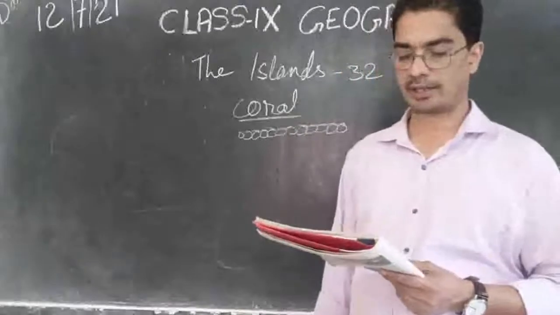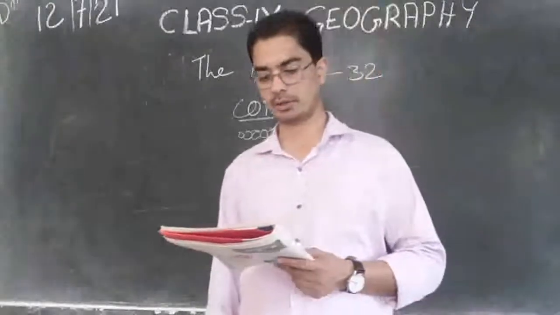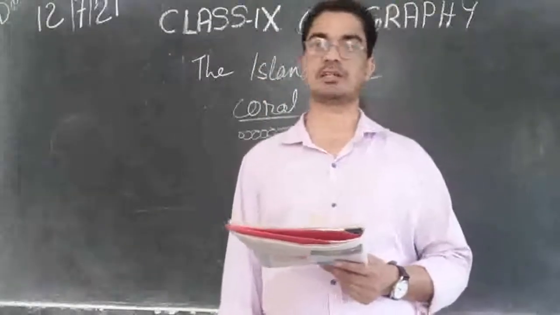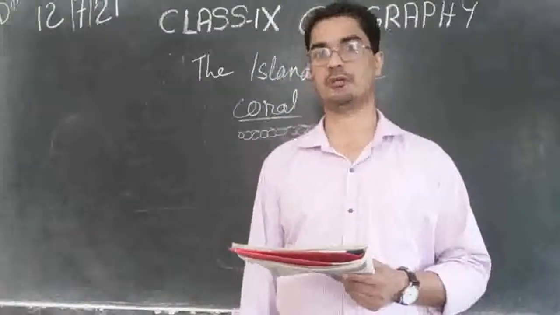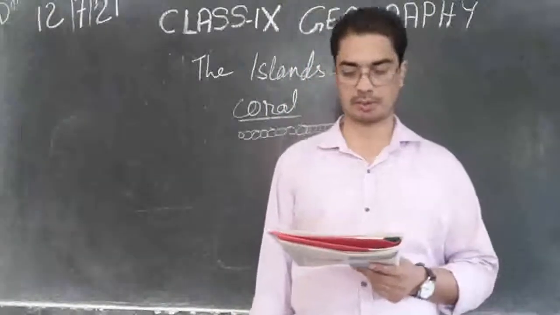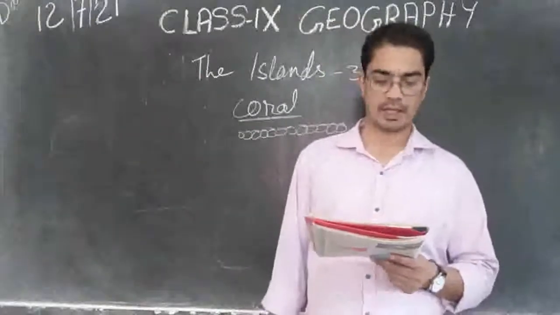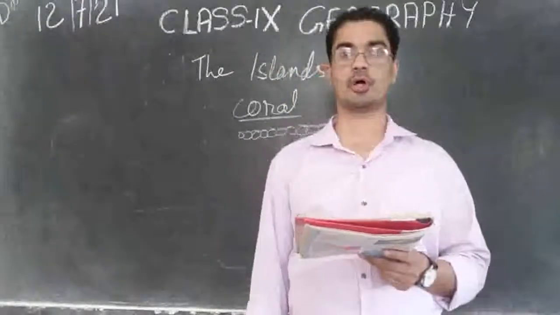And these are the Andaman and Nicobar Islands. They are bigger in size and are more numerous and scattered. They are bigger compared to Lakshadweep, more in number, and scattered far.